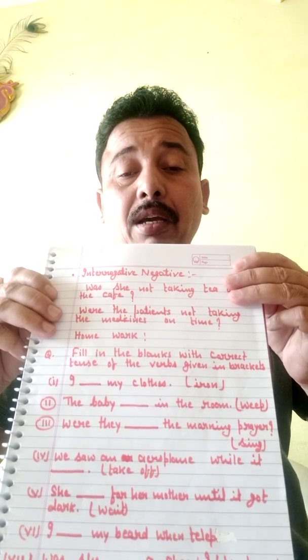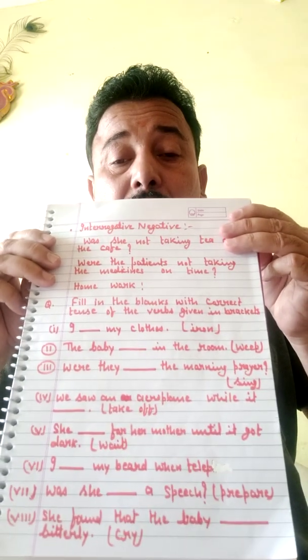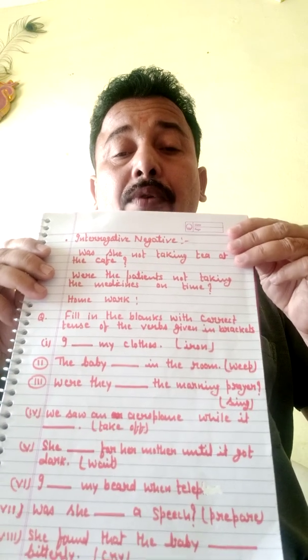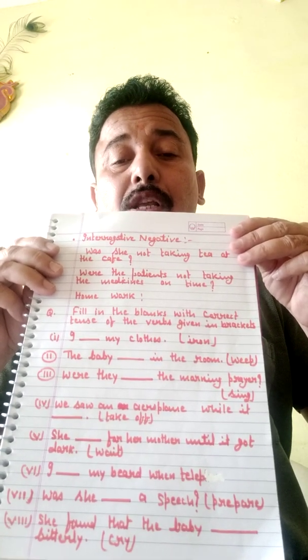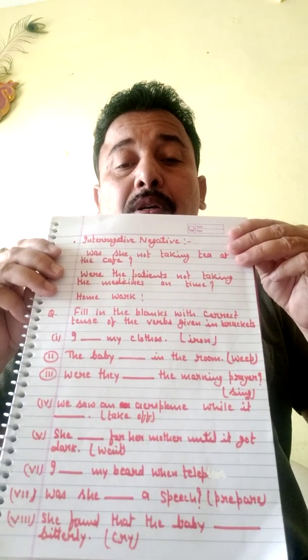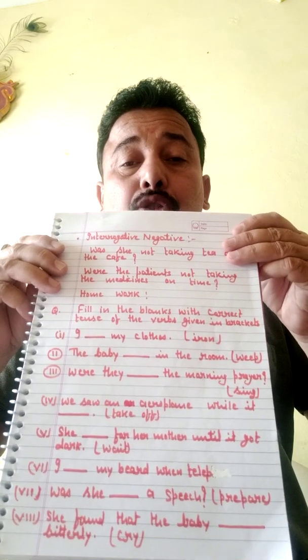Now today there is homework in gap filling formation. This is the homework. Here the word has been written in the bracket. You will use the correct form of the verb in the gap. Which form of the verb has to be used here, you will attempt and you will show me.